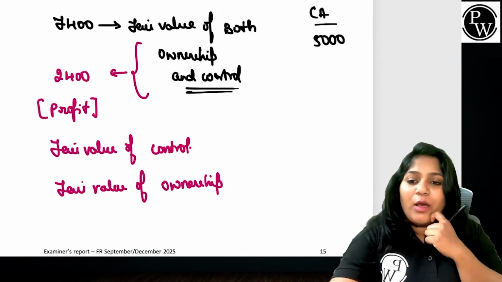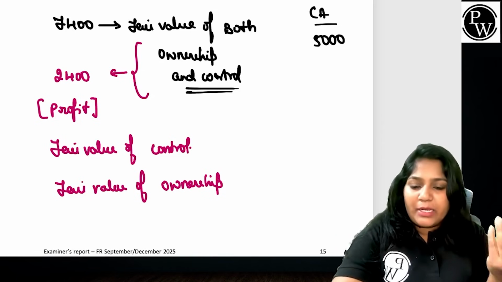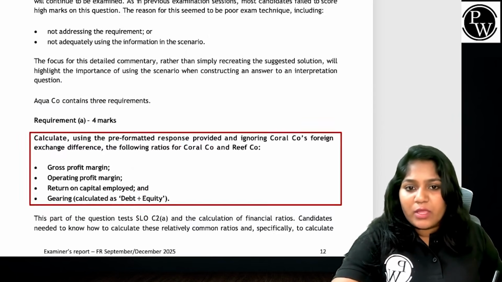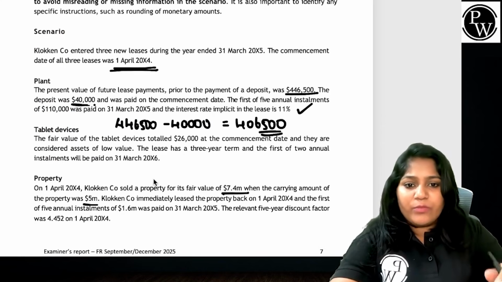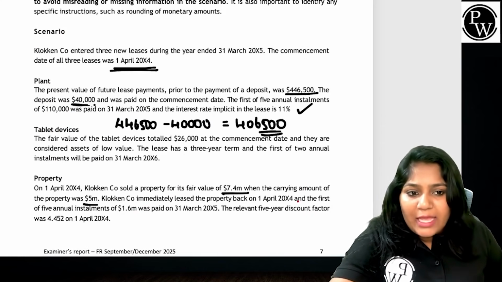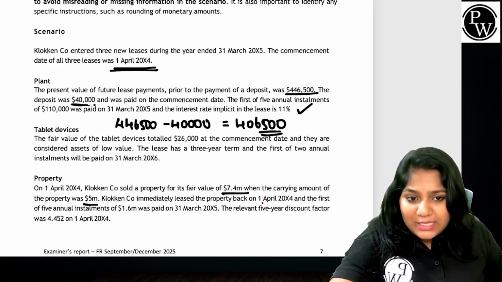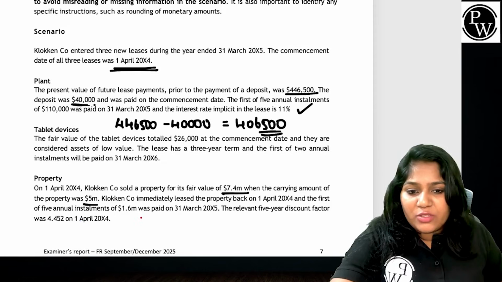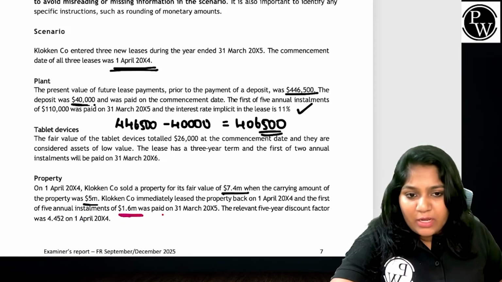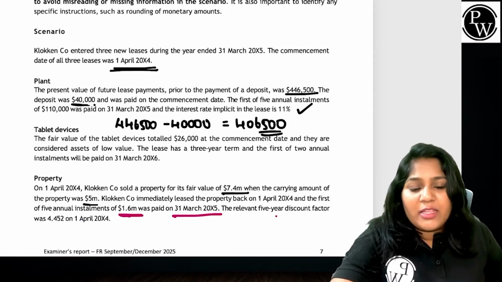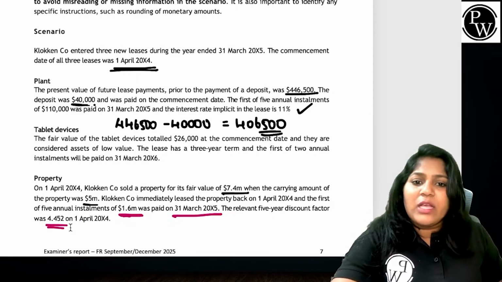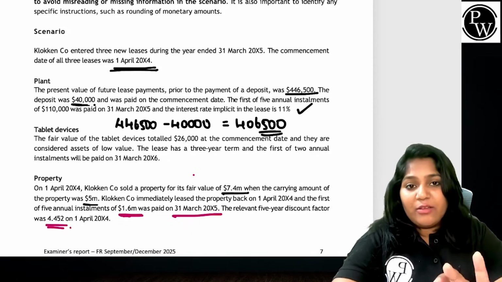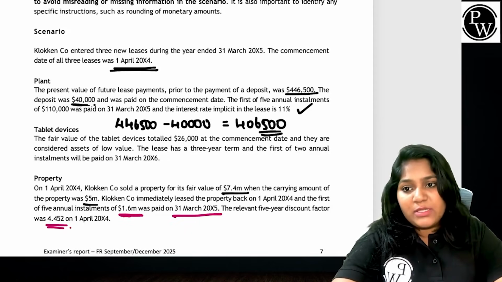If I know exactly how much is the fair value of control, the remainder amount is for the fair value of ownership. Look at this, all of you. If you can all see, I leased the asset back on 1st April X4. The first of 5 annual installments of 1.6 million was paid on 31st March X5, and the relevant 5-year discounting factor was 4.452.